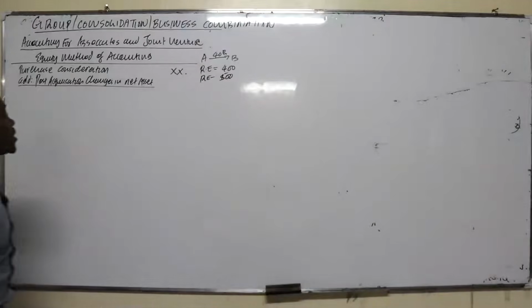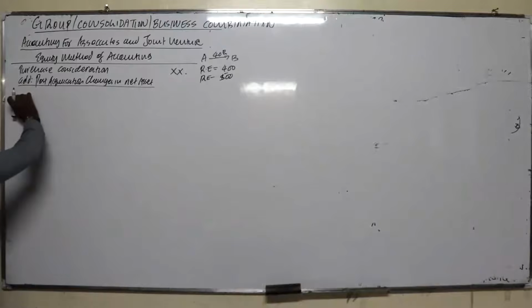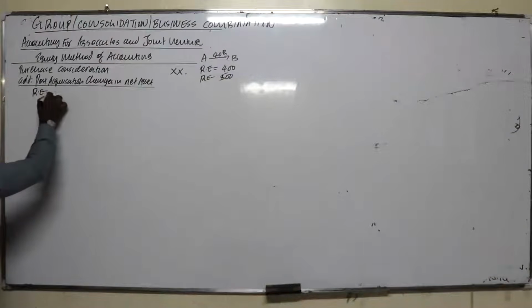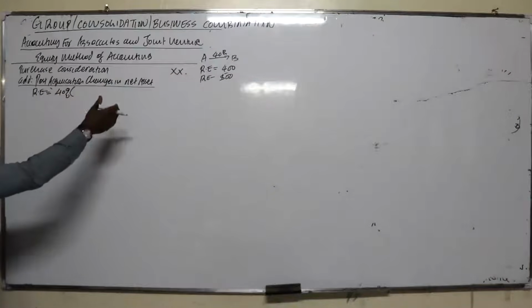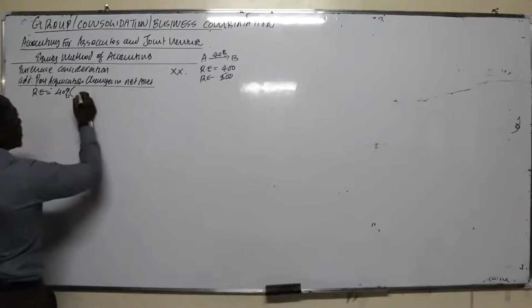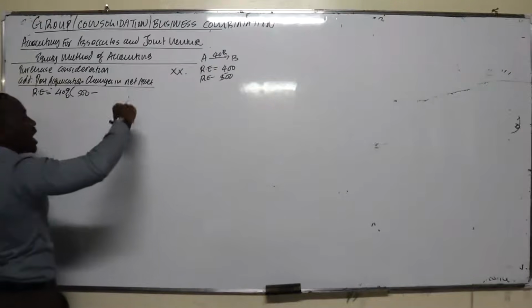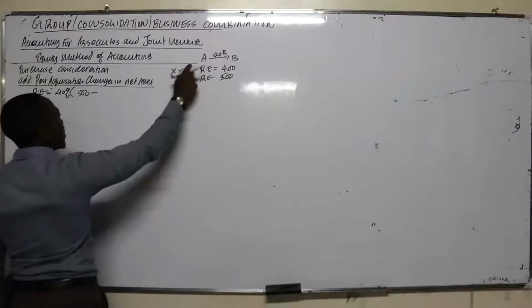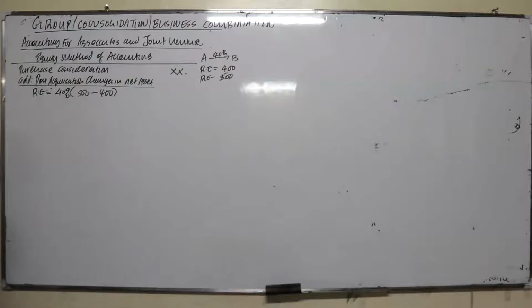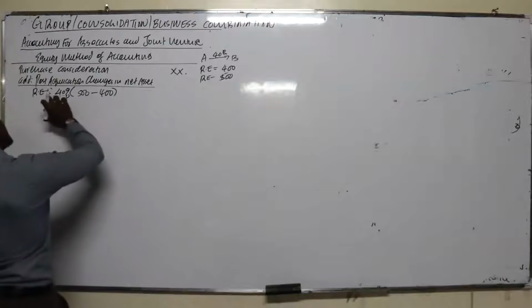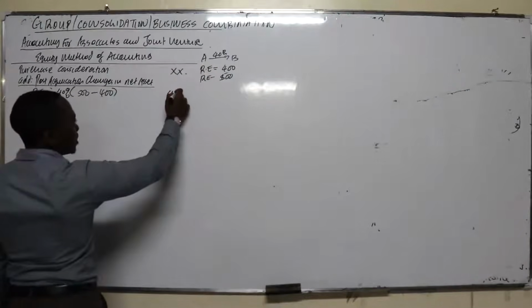So when factoring in the post-acquisition changes in net asset, you take 40% of the post-acquisition changes. At the reporting date it is 500, and at the date of acquisition it was 400. So since the acquisition, the retained earnings has changed by 100. You take 100 times 40%, of which you get 40.